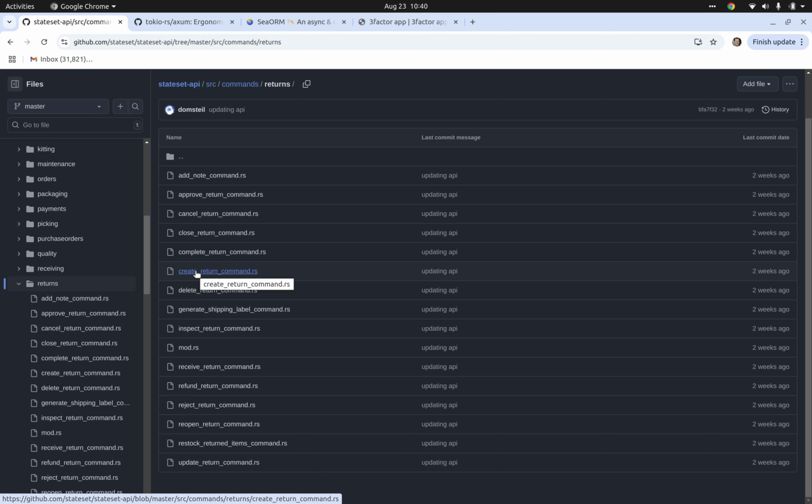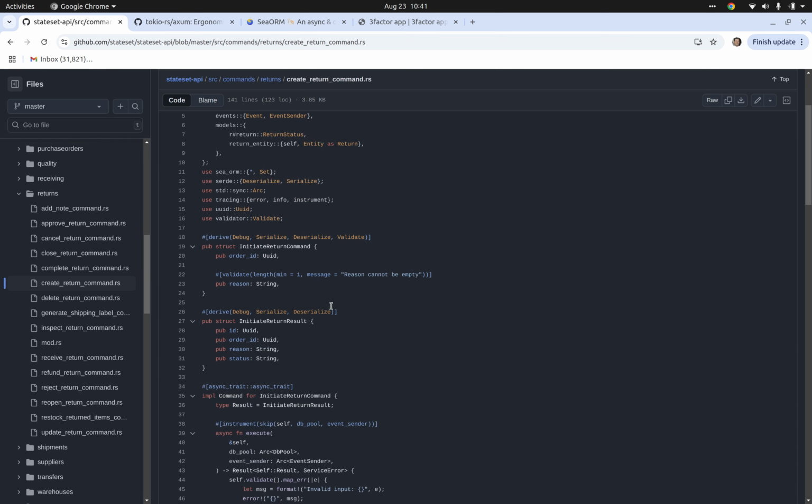So that's the flow. An API call will come in to this StateSet API. The handler will pick it up and route it to the correct handler or to the correct command, and then we have our event system off of this as well.